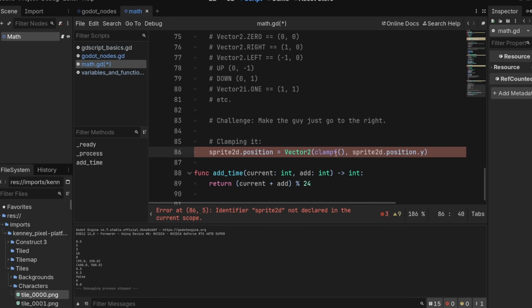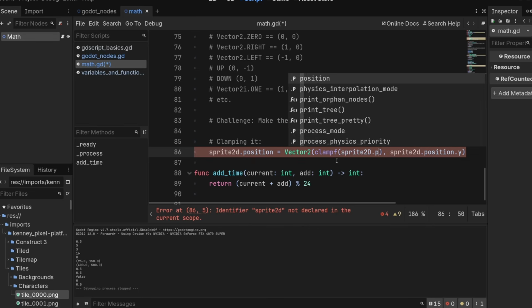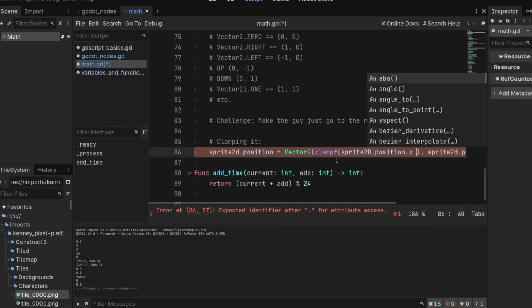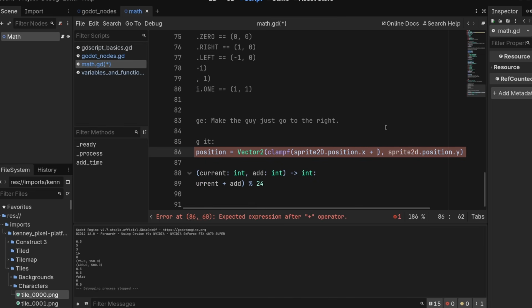And in clampf, it takes 3 values. One is the actual value. That's going to be sprite2d.position.x plus whatever amount we want to move him. We'll say speed times delta.